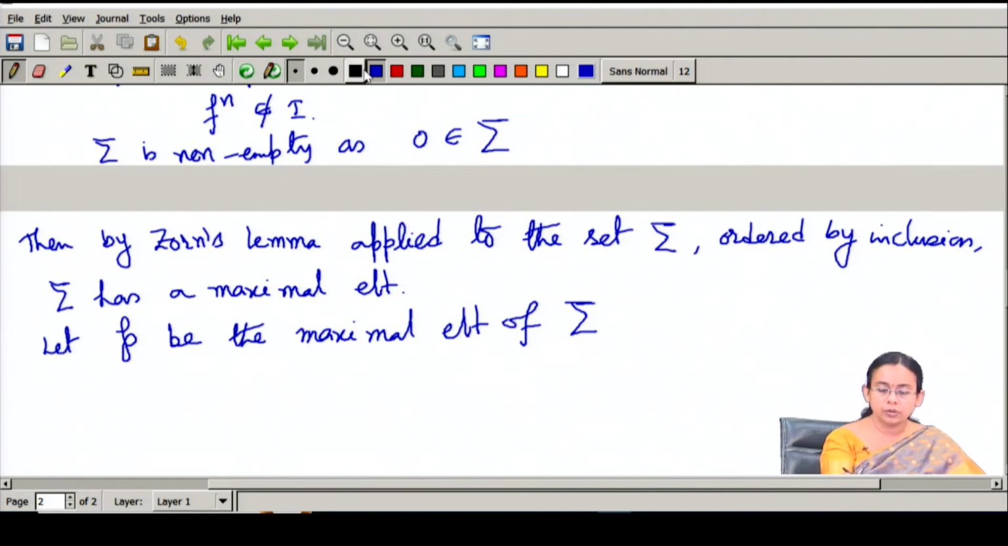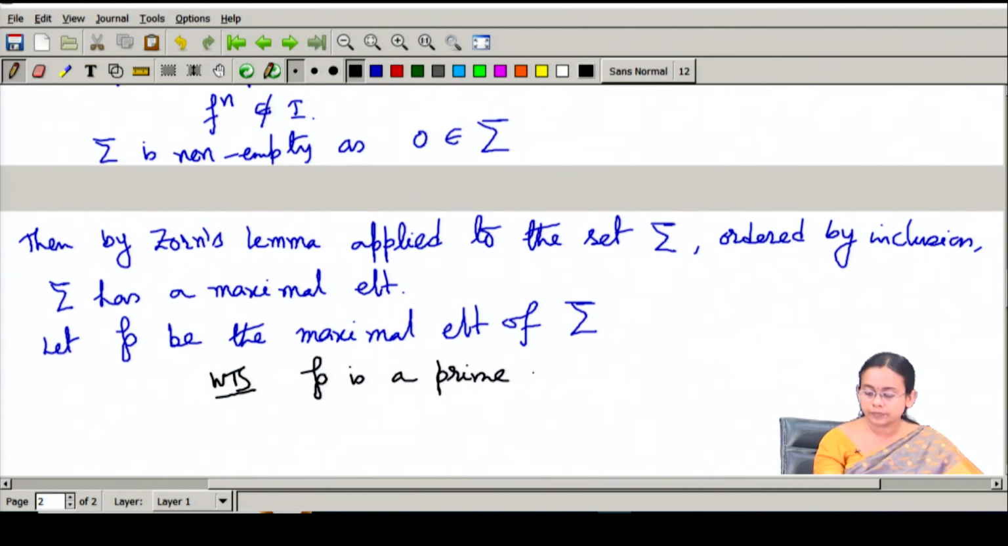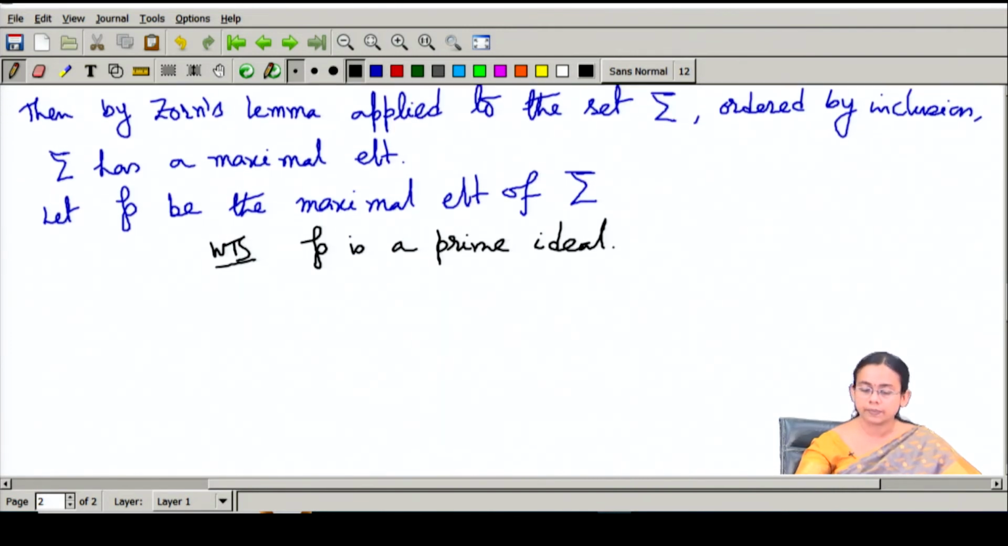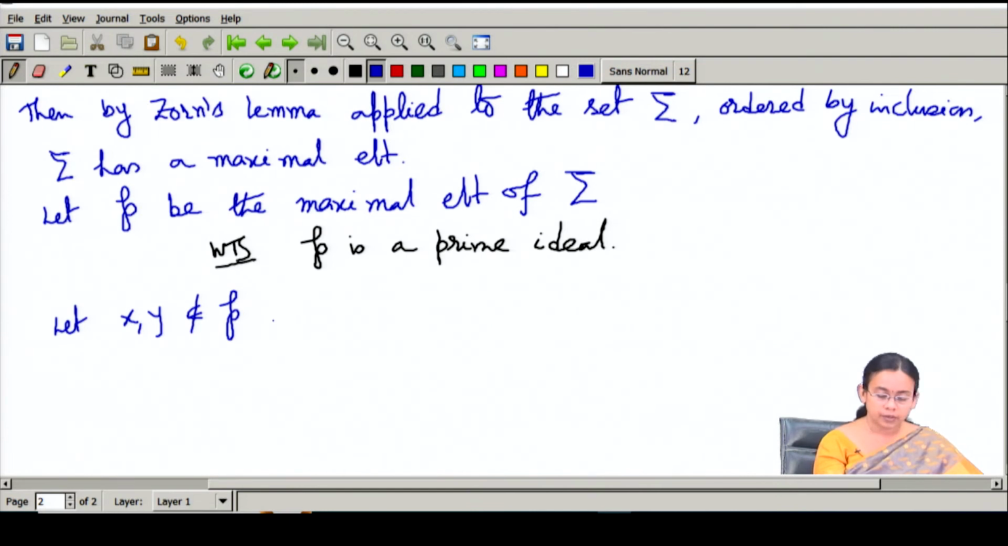We would like to show first that P is a prime ideal. So the maximal element of this set sigma is a prime ideal. That is our first goal. In order to show that P is a prime ideal, I will start with two elements, say x and y, such that they don't belong to this ideal P, and we will show that their product also doesn't belong to P.